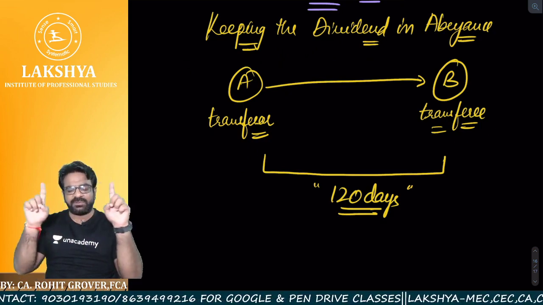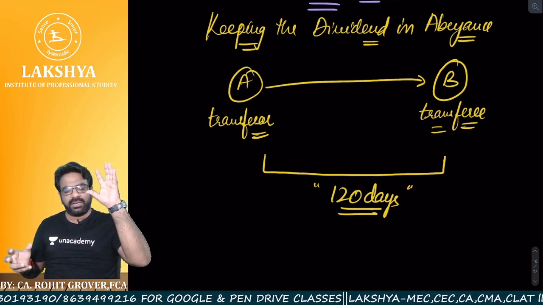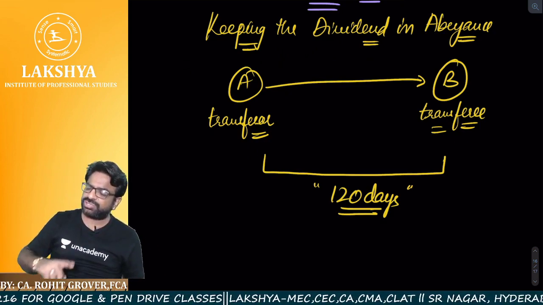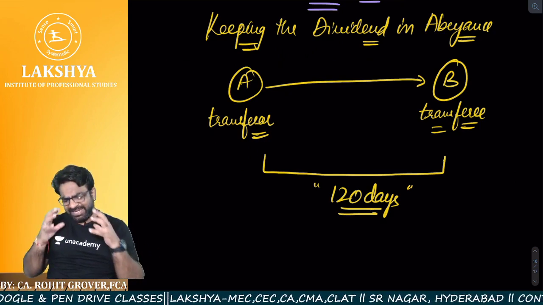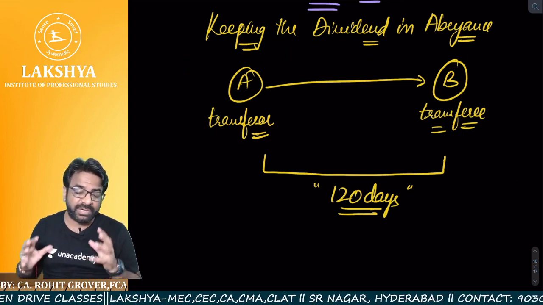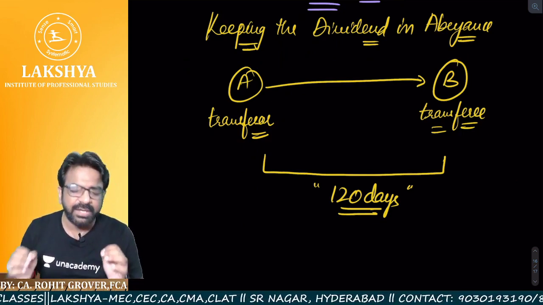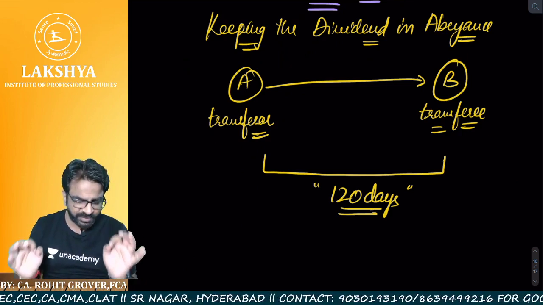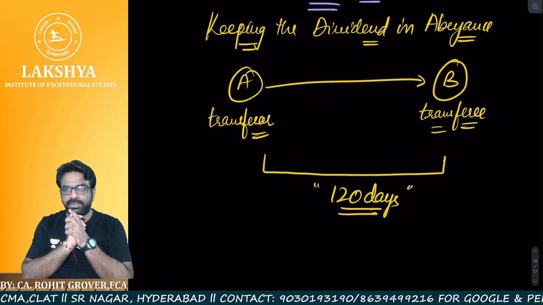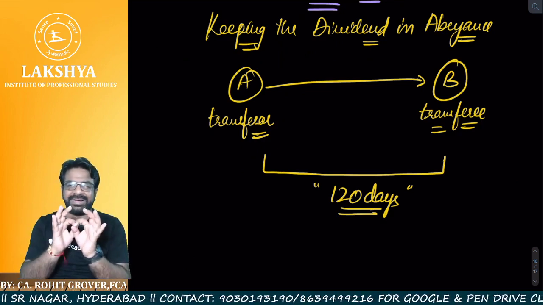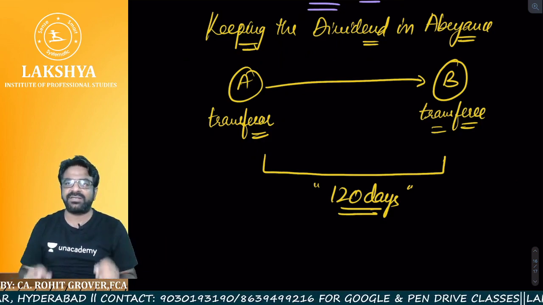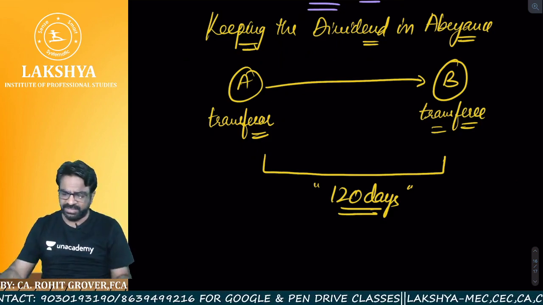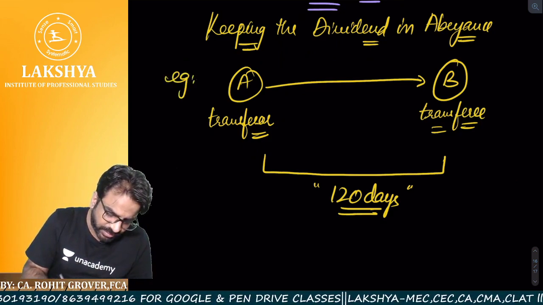The whole transfer from A to B, surrendering the share certificate, cancelling the share certificate, issuing the new share certificates to B, each and every formality relating to the transfer took 120 days, because one of the parties was under dispute in the court of law. Some litigations were pending, title was not clear, that's the reason 120 days have been taken. It is just an example.